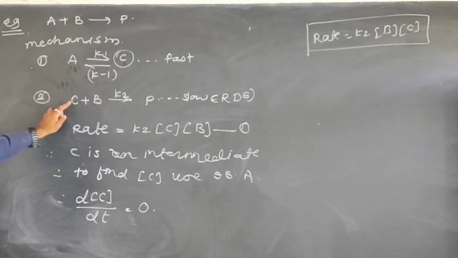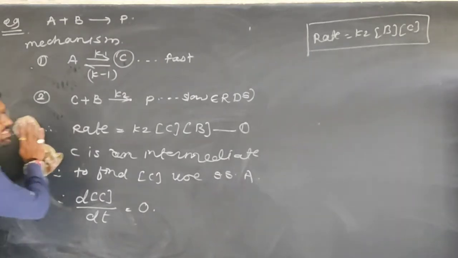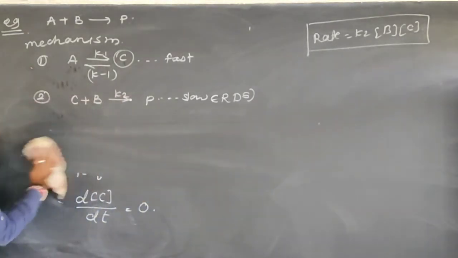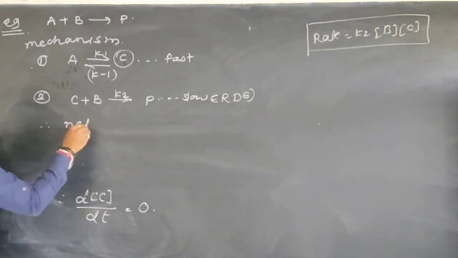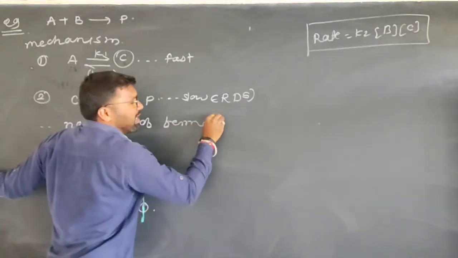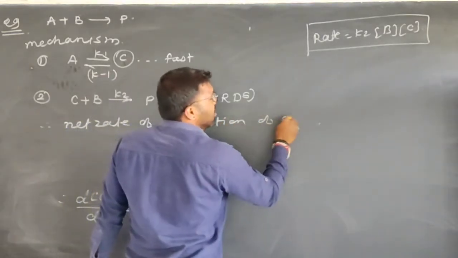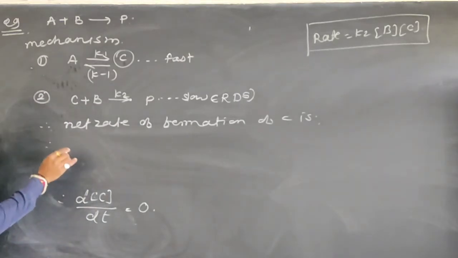Again, C is consumed in a second reaction, which means the second step of the mechanism. Therefore, what is the net rate of formation of C?